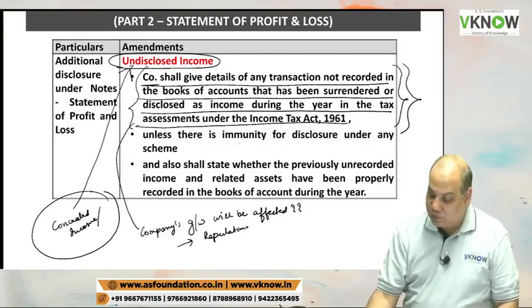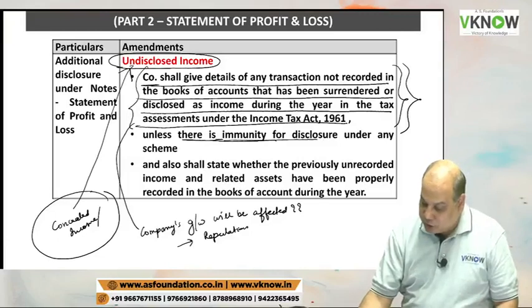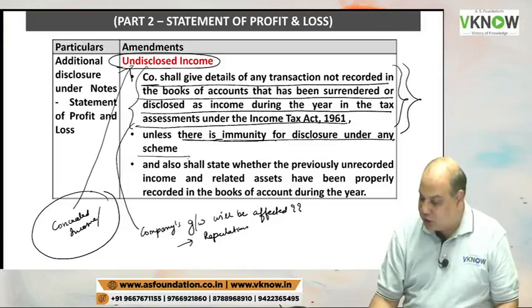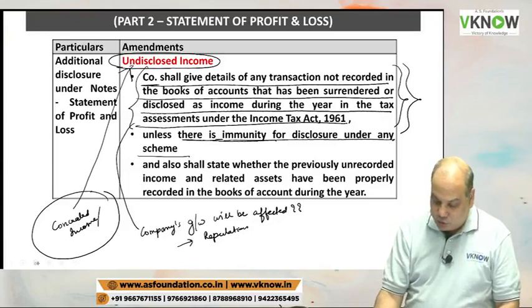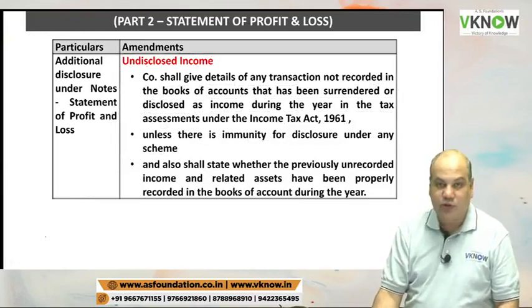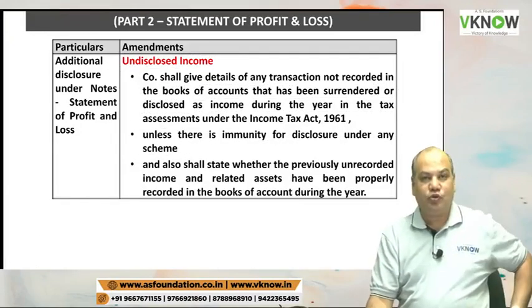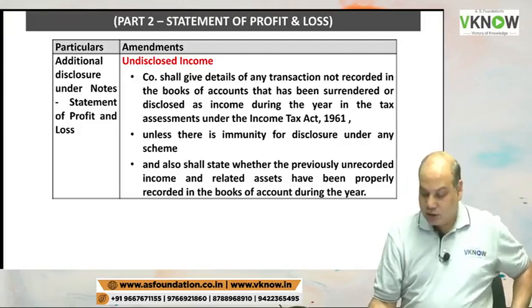Disclosure will not be given if there is an immunity for disclosure under any scheme. So if there is a scheme under which the company is not required to give disclosure, then enjoy.